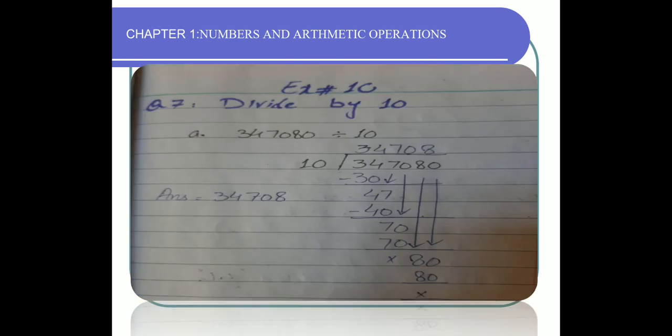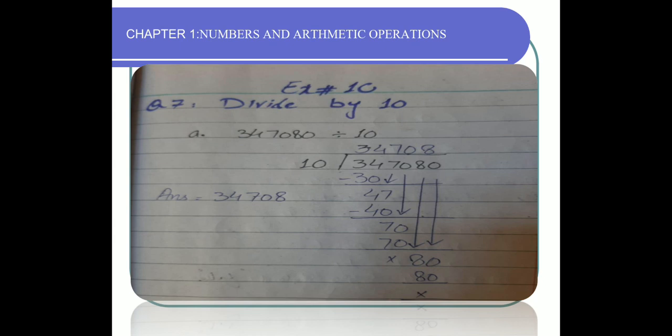Question number 7, divide by 10. Look at the question. I have done the first part for you to understand. What you have to do, simply the first part is 10 divided by 347080. Compare the first two digits with 10. 34 is greater than 10. Read the table of 10. 10 3s are 30. 10 4s are 40. 40 is greater, so we will go for 3. 10 3s are 30.